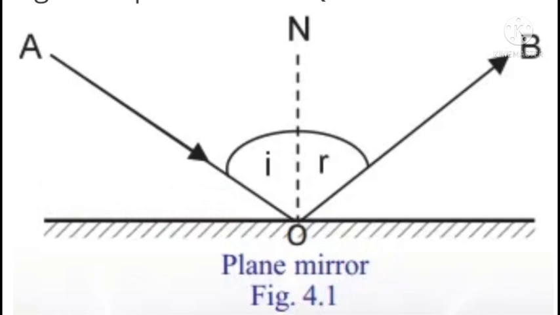Small r is the angle of reflection. Angle of reflection means the angle between the reflected ray and the normal. Here are two angles, angle of incidence and angle of reflection.